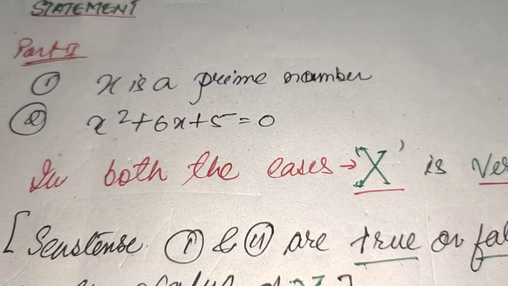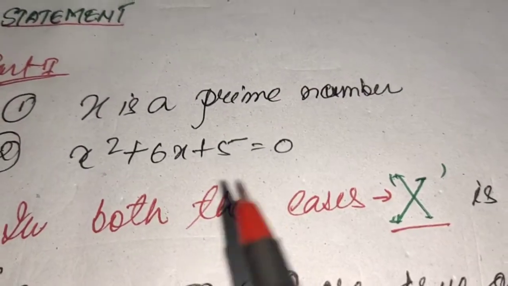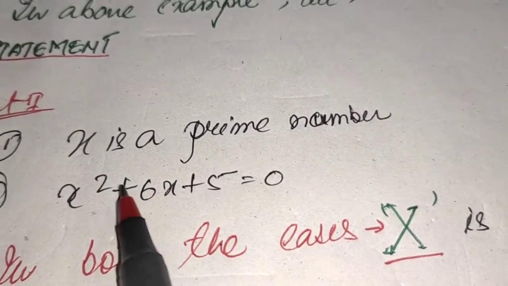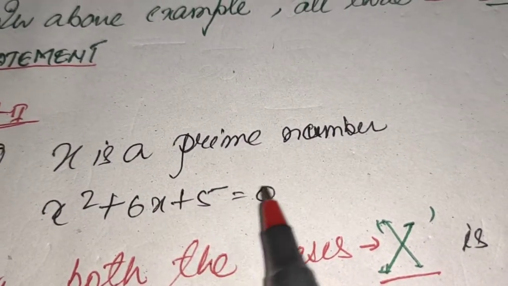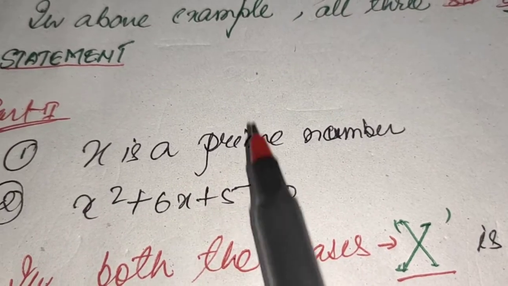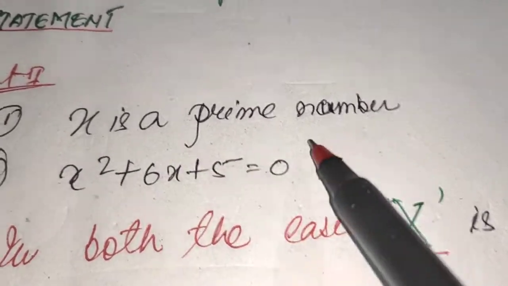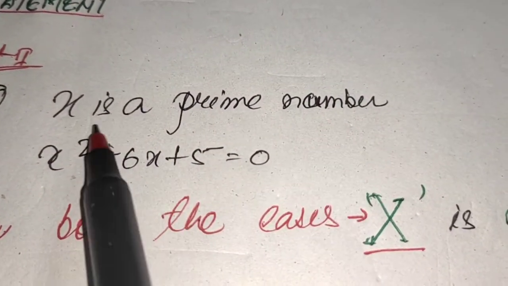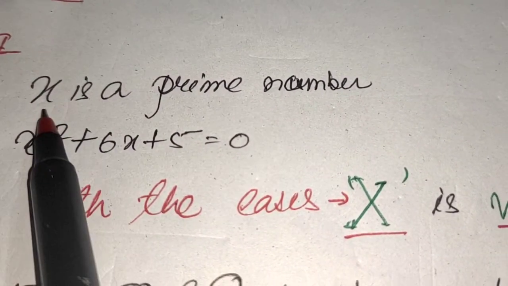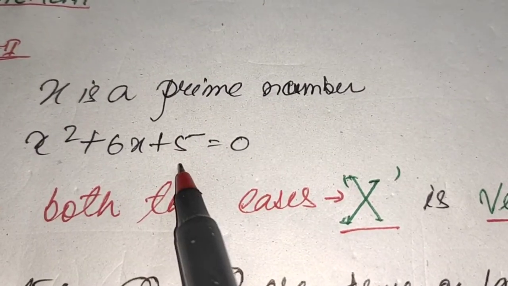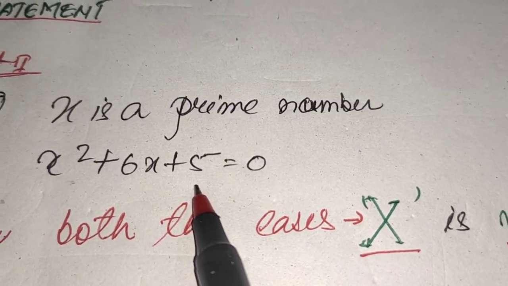Let us take two more examples. One is x is a prime number, and the other is x square plus 6x plus 5 is 0. What is your idea about these two cases? The first case is x is a prime number. This is a sentence connected with mathematical terms. This is also a sentence. Whether it is a statement or not, let us check.